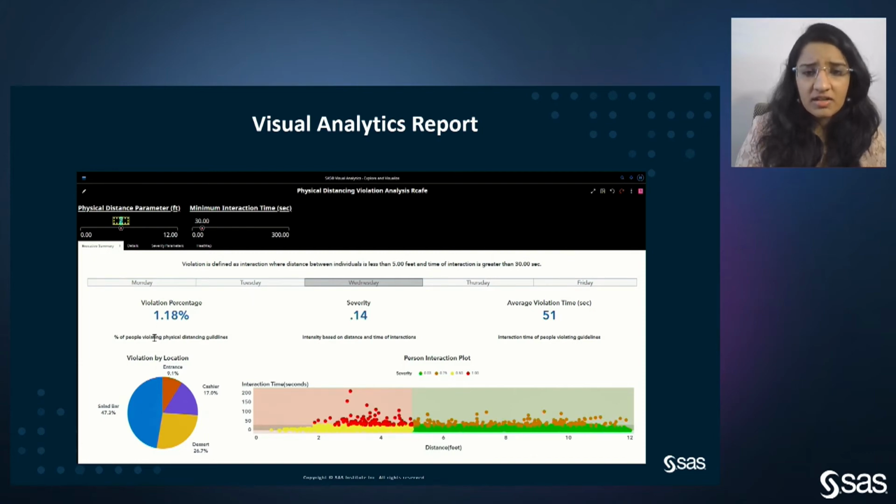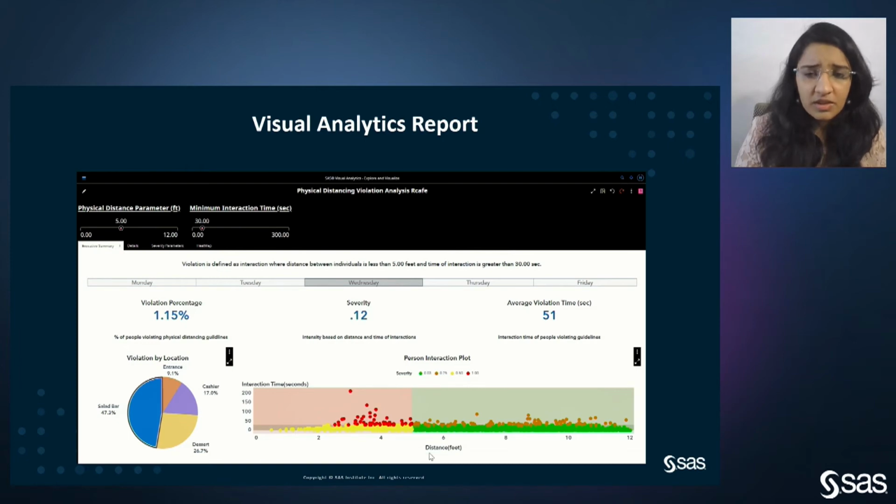No two interactions are the same. If two individuals were at a distance of, say, 12 feet and they just interacted for a few seconds, then they have a lesser probability of catching COVID. However, if the persons are at a lesser distance and are interacting for more time, those kinds of interactions are more severe, as we can see in the person interaction plot.